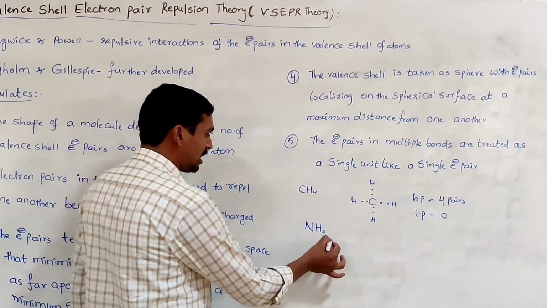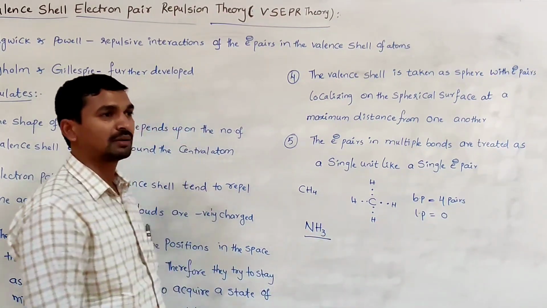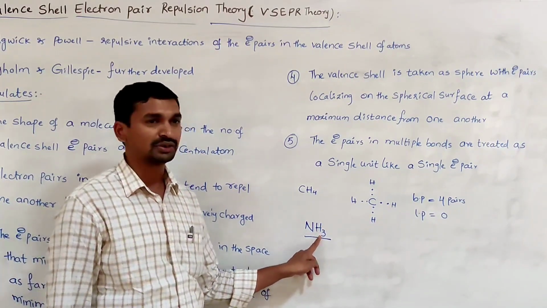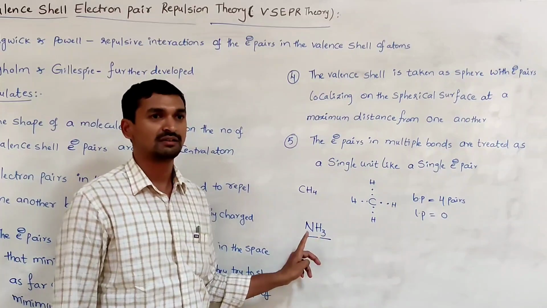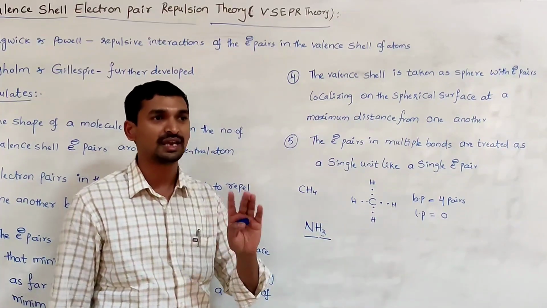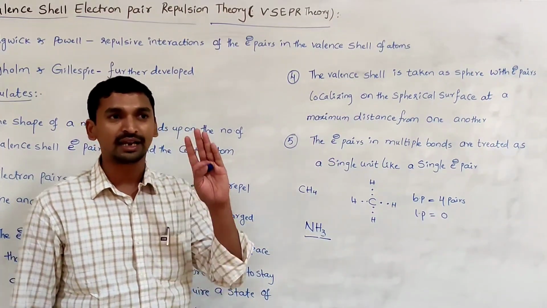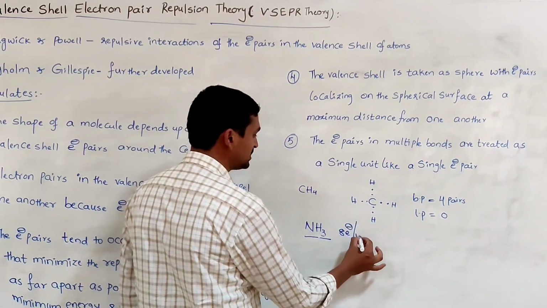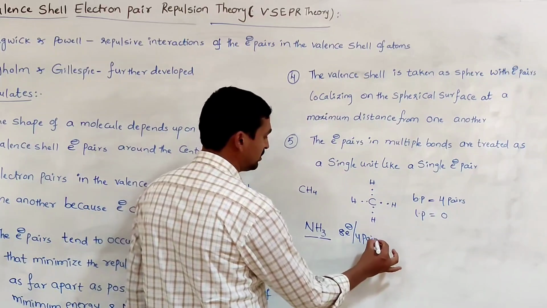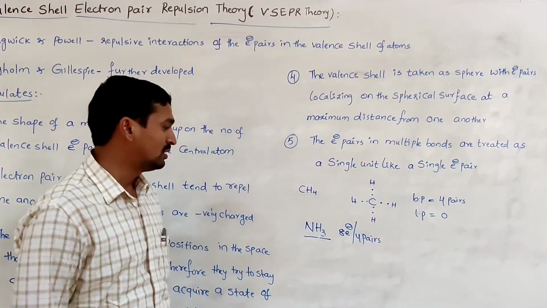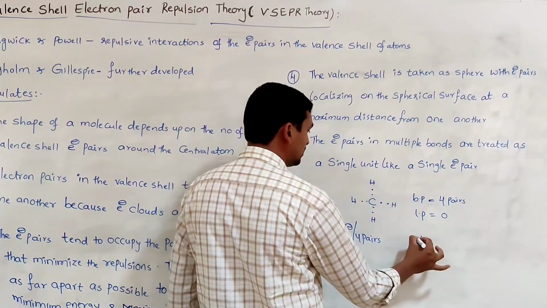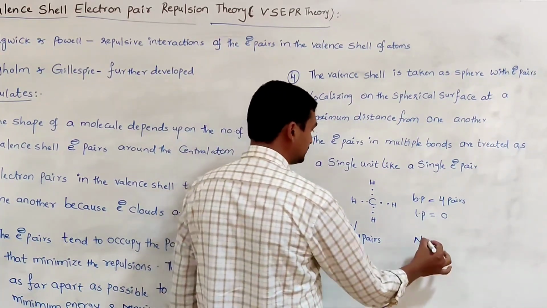In the ammonia molecule, how many electrons are present? Nitrogen has 5 valence electrons, and the 3 hydrogens have 3 valence electrons. 5 plus 3, totally 8 electrons. 8 electrons means 4 electron pairs. So these 4 electron pairs are present around the nitrogen atom.